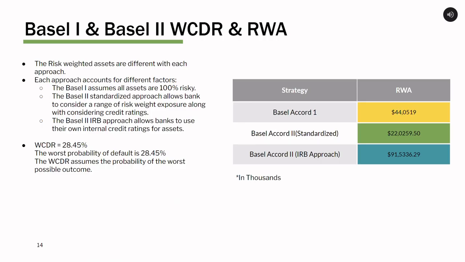In banking regulation, various approaches under the Basel Accords determine risk-weighted assets differently. Basel I assumes all assets are 100% risky, while Basel II's standardized approach considers a range of risk weights and credit ratings. Basel II's IRB approach permits the use of banks' internal credit ratings for assets. Coinbase's worst-case default rate is 28.45%, which signifies the probability of the most adverse outcome, serving as the worst-case scenario.